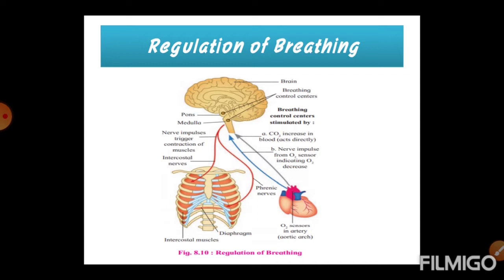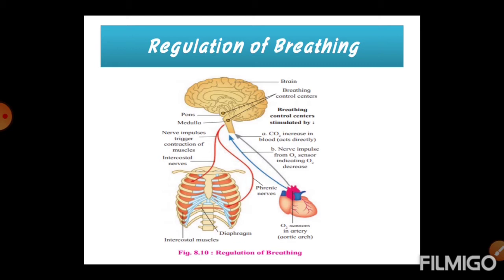Normal breathing is an involuntary process. Steady rate of respiration is controlled by the nervous system. The locations in pons and medulla are known as respiratory centers. It regulates the rate and depth of breathing.